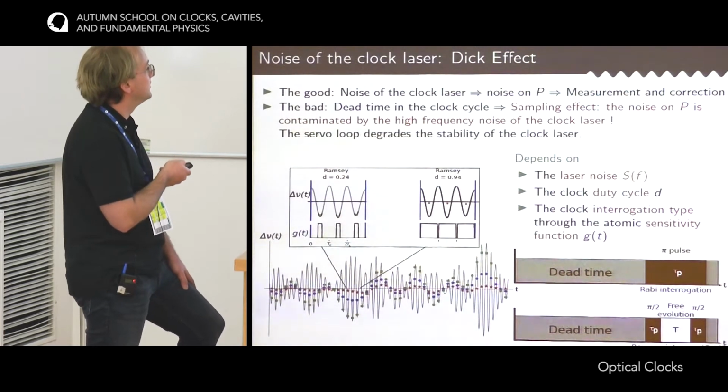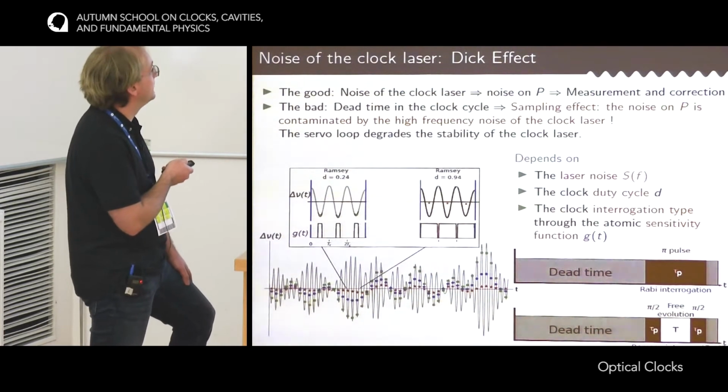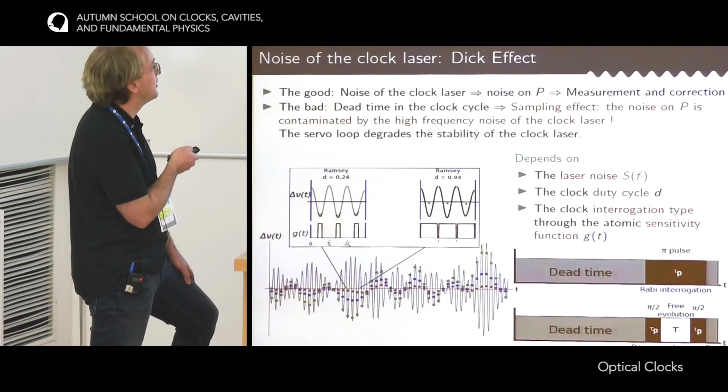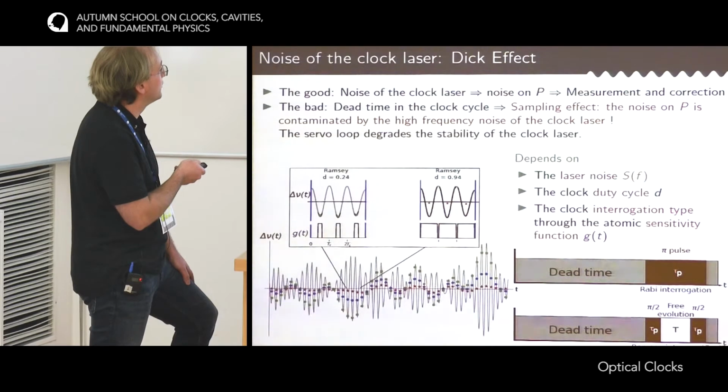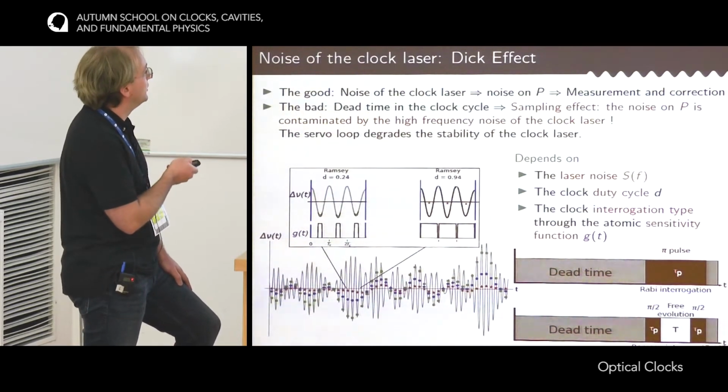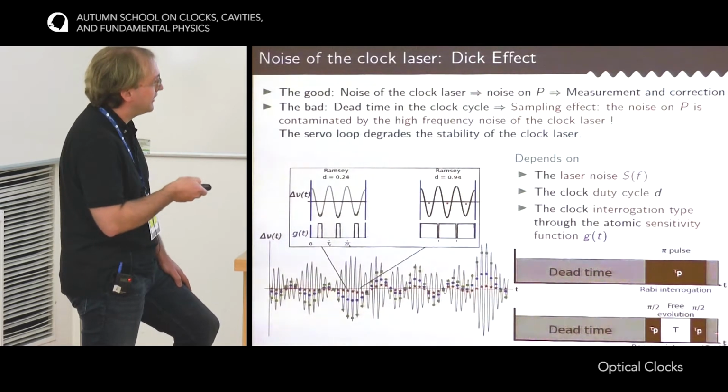Now imagine that your duty cycle is much bigger, so closer to 1. The atoms are probed almost all the time. Then all this frequency noise of the clock laser would be somehow averaged out, and the outcome of the measurement would be somewhere here. And in this case, you see that you transfer less high frequency noise to low frequencies. So this was for Ramsey interrogation, so this case here.